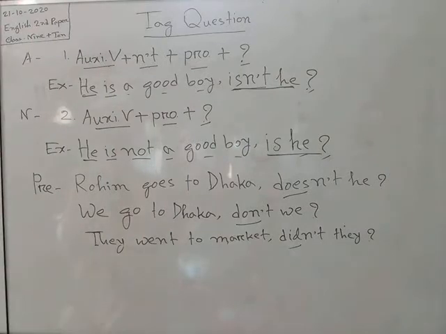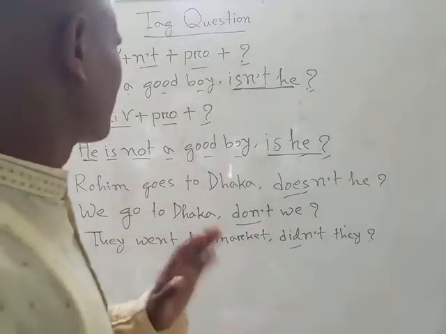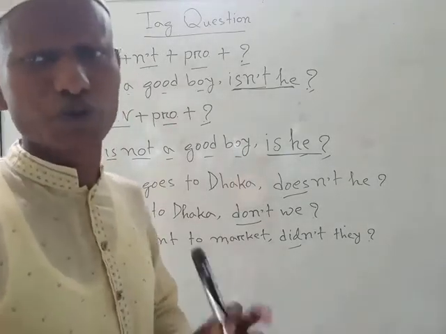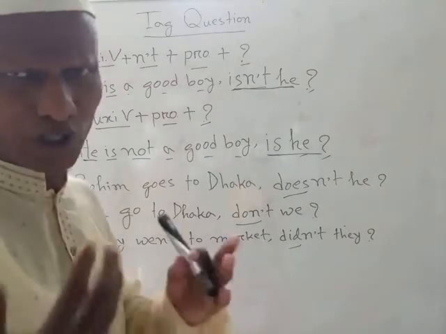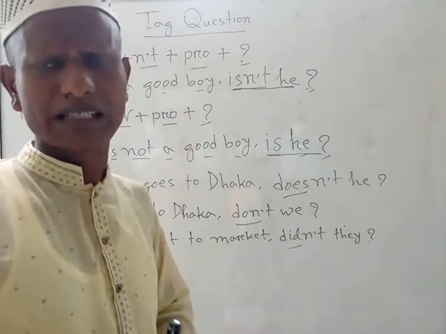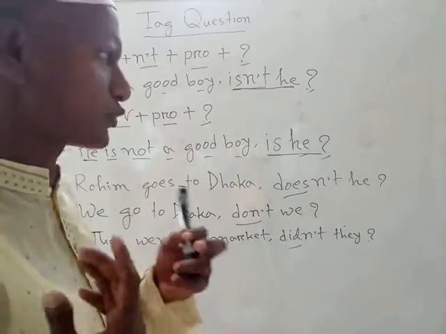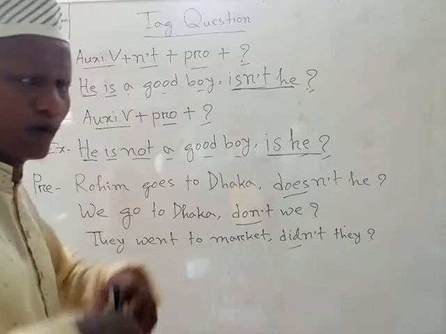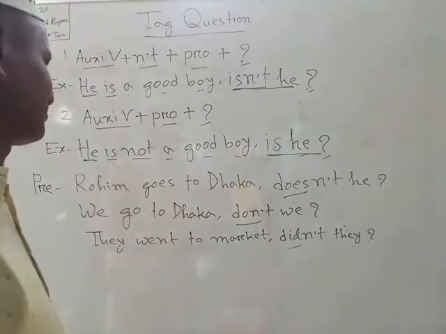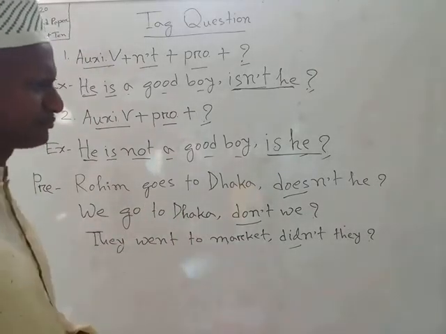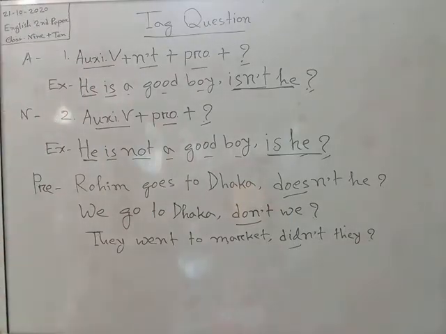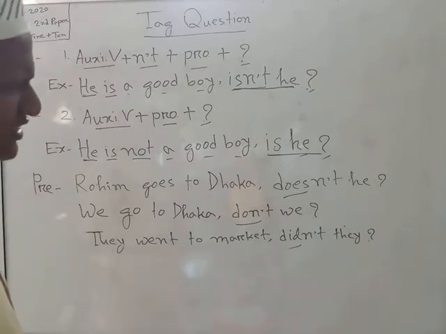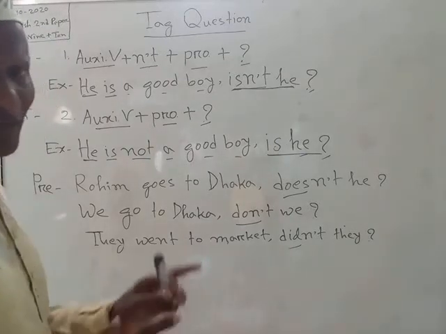Dear student, these two rules are about when the verb is an auxiliary, to be, to do, or to have, or a modal auxiliary. When you do not get any of these kinds of verb, that is auxiliary, to be, to do, or to have, then how will we make its tag question? In this matter you should remember that there are some specific rules which are maintained in simple interrogative.